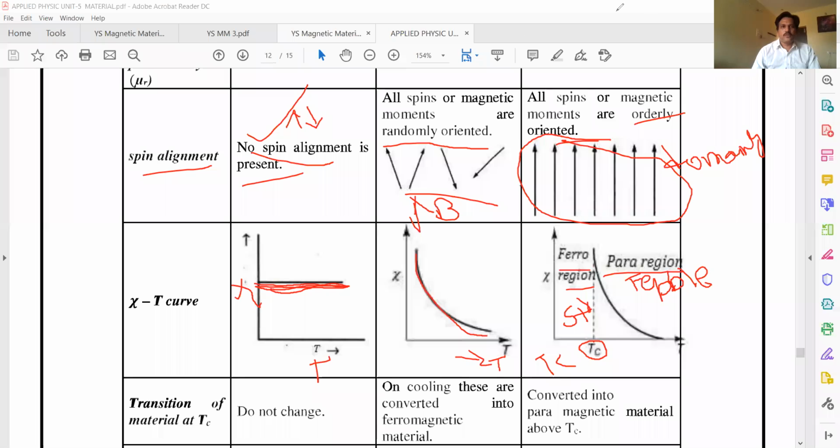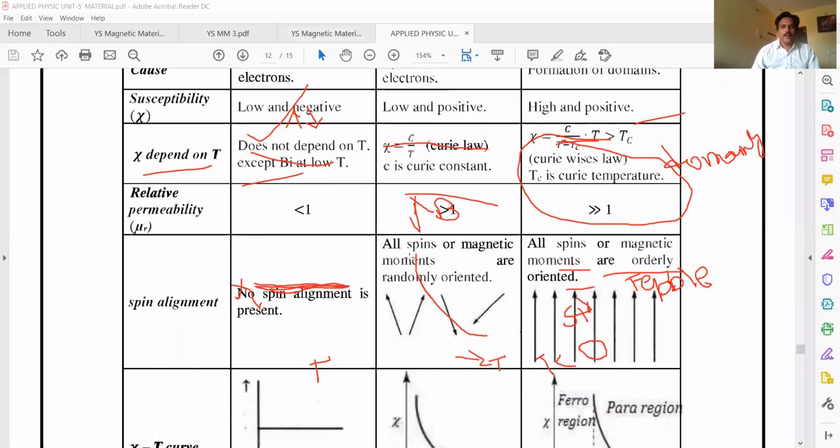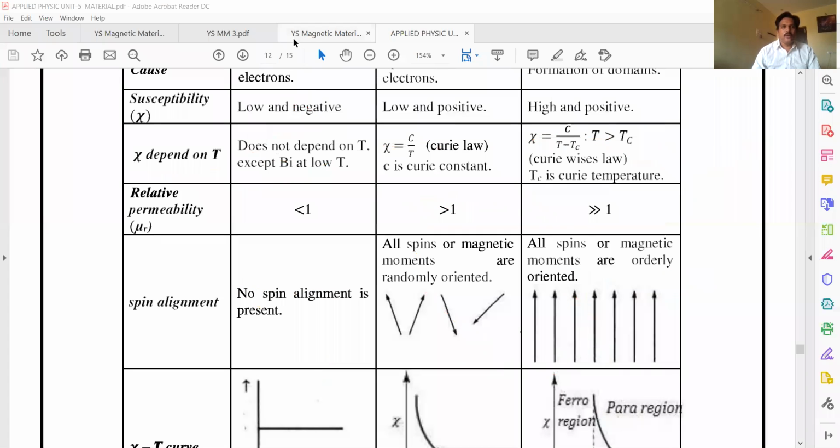Next we'll see chi, and the relative permeability of the material, mu r. Mu r is called relative permeability. For one material, it is always less than 1, and the material doesn't allow lines of force to pass through it. For another, it allows few lines of force. For another, it allows more lines of force to pass through it. Permeability is the ability of the material to allow lines of force to pass through it.